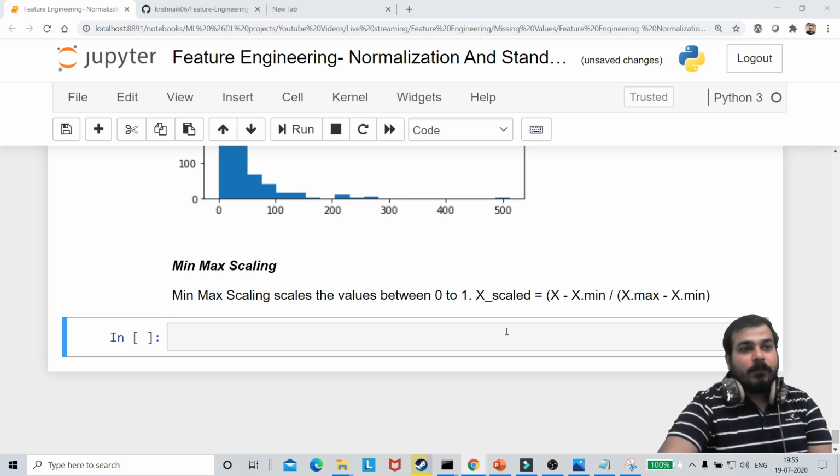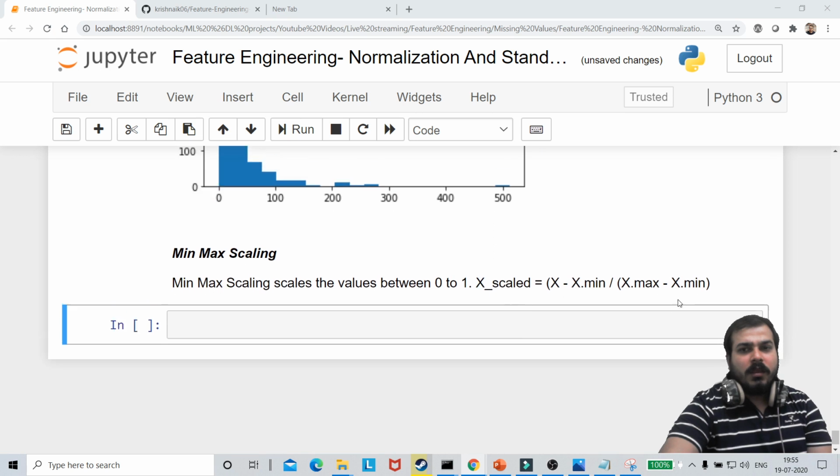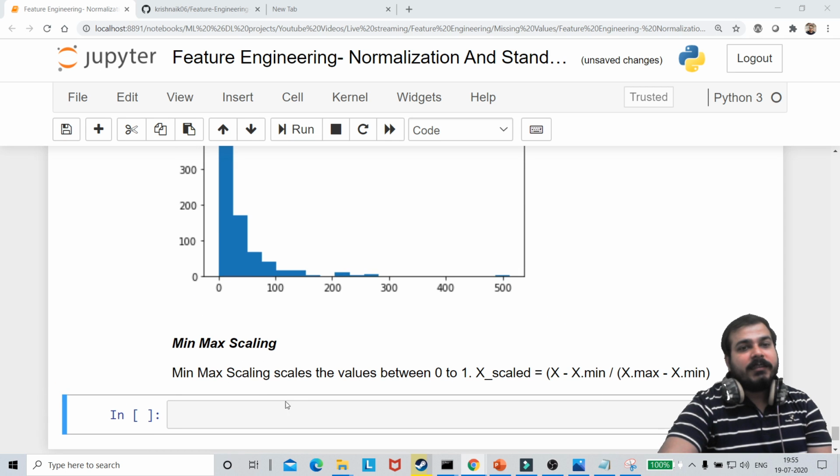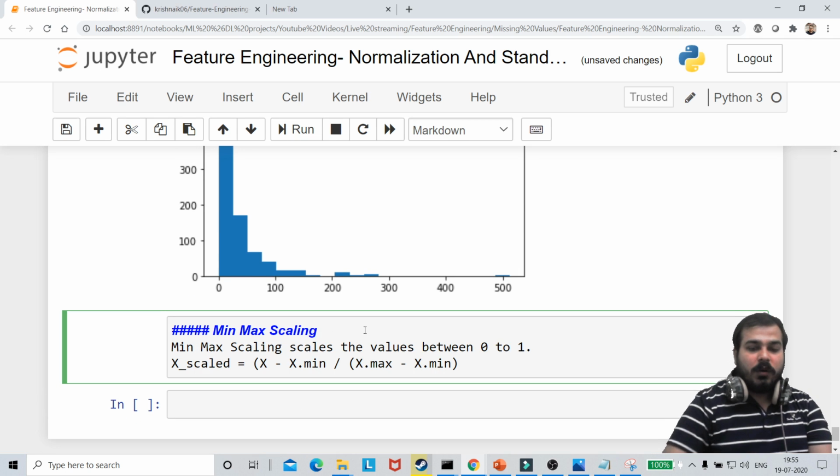How to decide between both of them? I'll tell you, Harsh, don't worry. Just imagine, this min-max scaling, as I told you, works well with CNN, which is a deep learning technique.